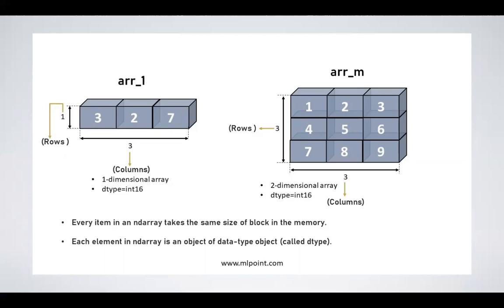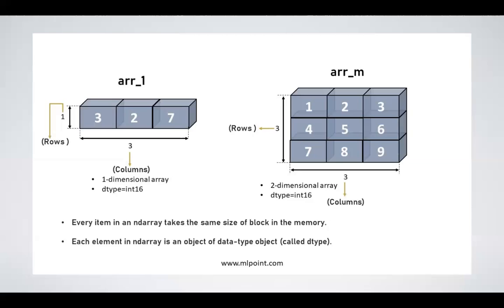Okay, so every item in an n-dimensional array takes the same size of block in memory, and each element is, and the array is an object of data type object, which is called dtype. Okay, so this can be a little bit tricky.